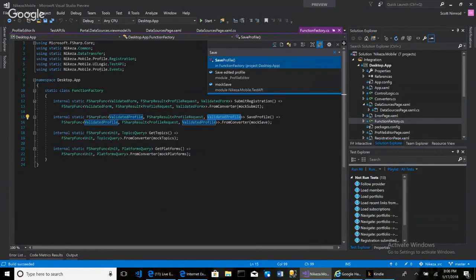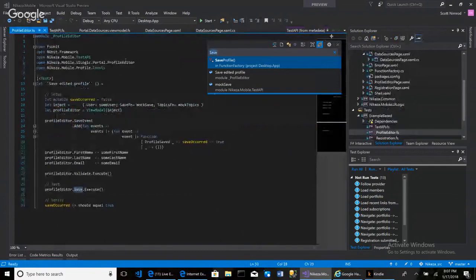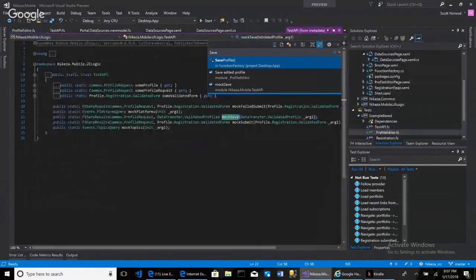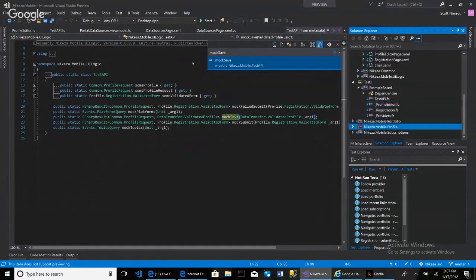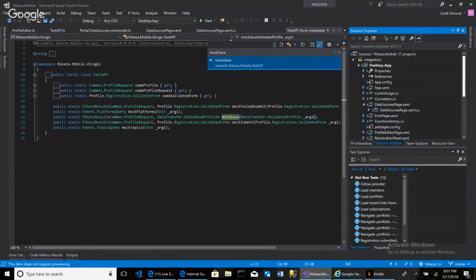The F# version of this is really, if we go to mock save, it should show more than one save. It doesn't. If I go to my bounded context of profile over here, it's not going to be in my bounded context. It's going to be in my some test API. And so if I go to a UI logic, maybe there's a test API in here.